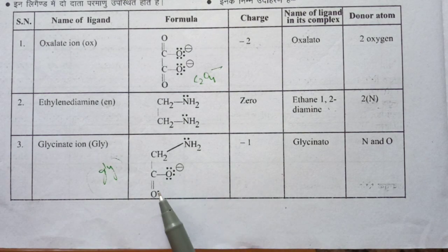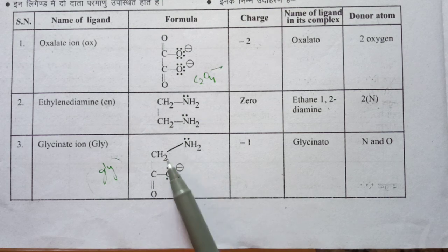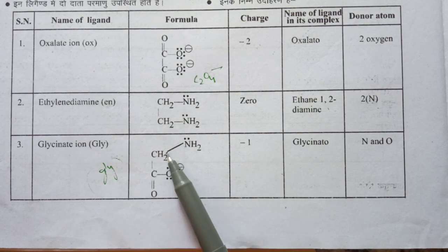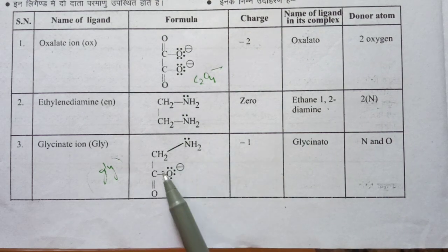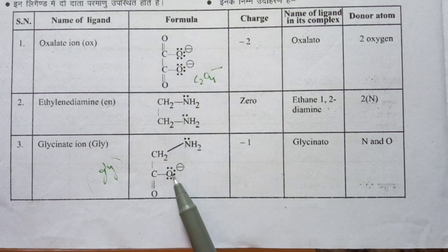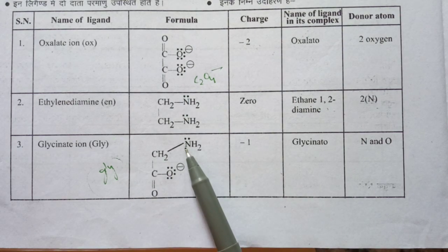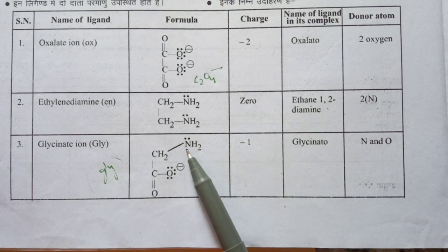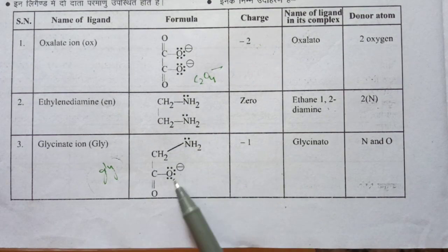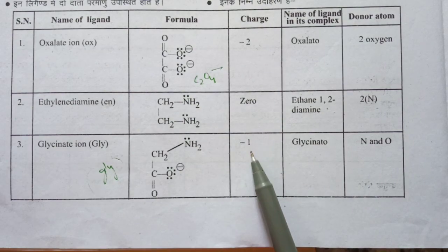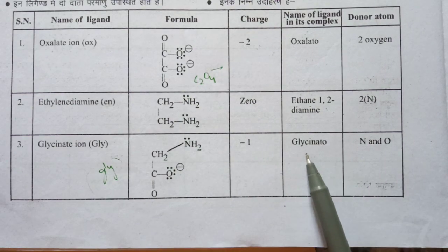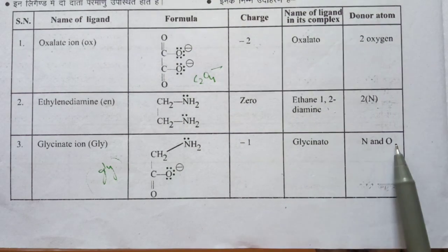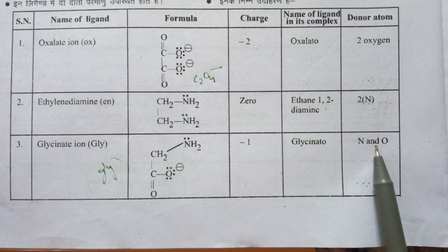Glycinate is an amino acid, glycinic acid, where CH2 is added with NH2, meaning one amine group and one carboxylate group. It is an amino acid. Here nitrogen has one lone pair and oxygen has a negative charge, so both one nitrogen and one oxygen are donor atoms with -1 charge, and it is named glycinato. Nitrogen and oxygen both are donor atoms here.